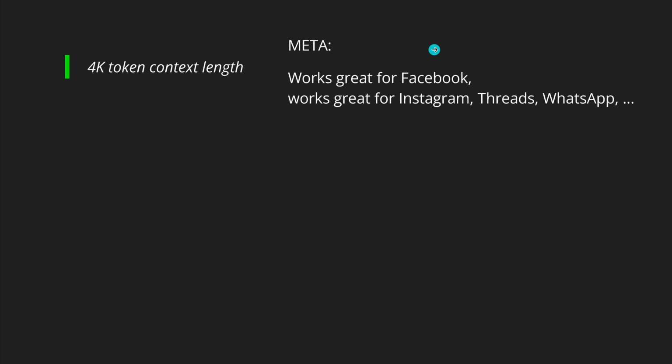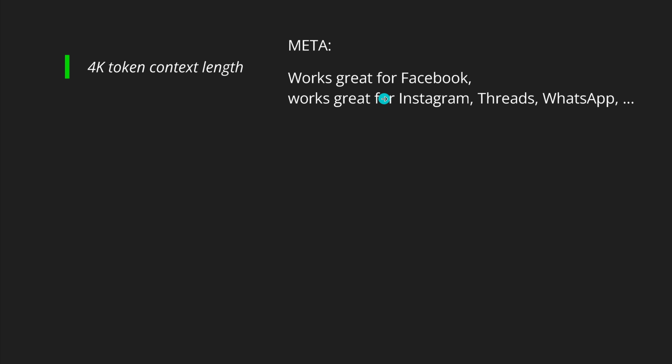Let me give you an emotional depiction of this. This original Llama model had a 4K token context length, 4,000 tokens here in this little green box. And the idea was, hey, this works great. For Meta, in their business plan, they say, hey, we have Facebook. People do not post Facebook comments that are more complex than 4K tokens. So if I apply AI for Facebook, a 4K token length is perfect. Instagram, I don't even need 4K token length.